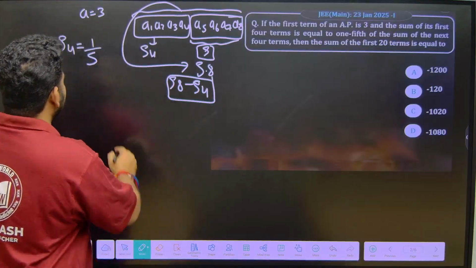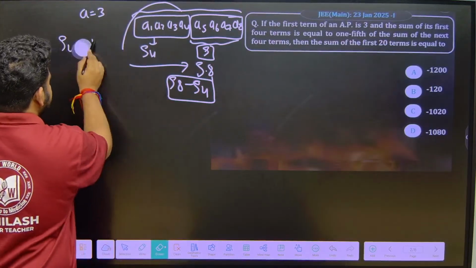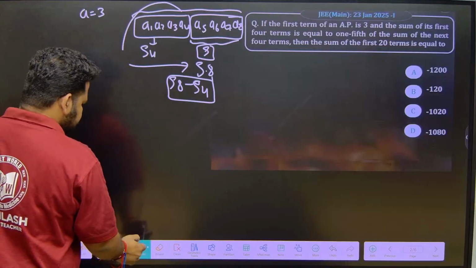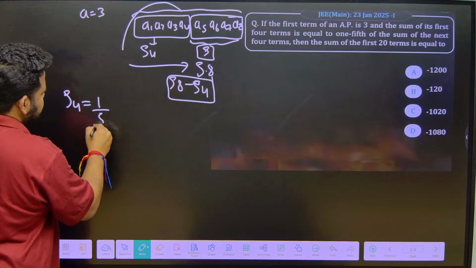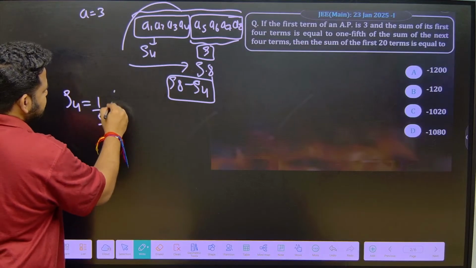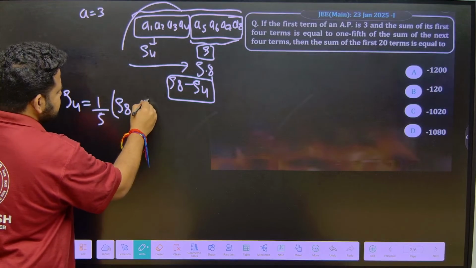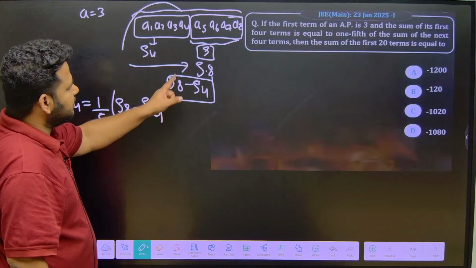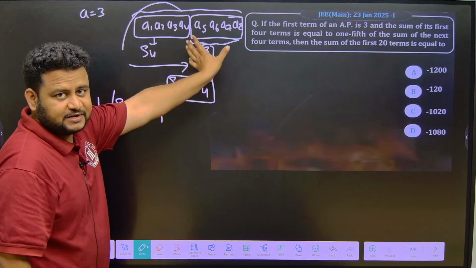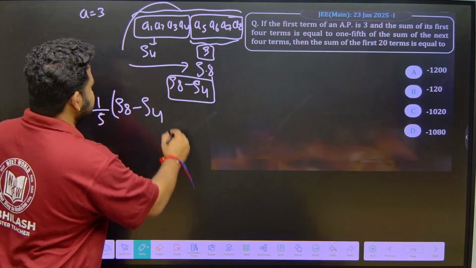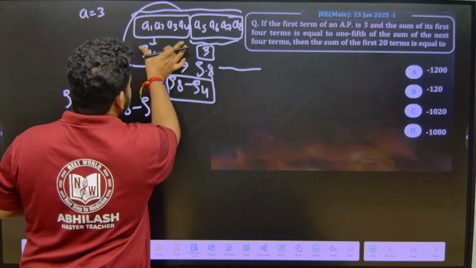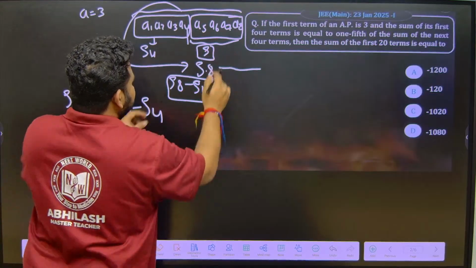So this will become what? Actually, this will turn out to be S4. They have given it equal to 1/5 into the sum of the next 4 terms, which means I should write it as what? S8 minus S4. Okay, it is not S4 minus S8. S8 is a bigger term, so the larger value will come first. S8 minus S4. S8 is for this entire thing, S4 is for this thing, and this S is for this thing.